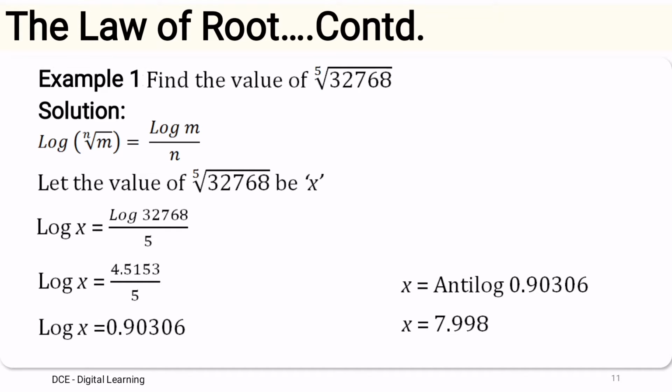For 0.90306, the antilog value is 7998. Since the characteristic is positive and it is 0, 0 plus 1 will be the number of integral digits in the result. So the final result is 7.998.